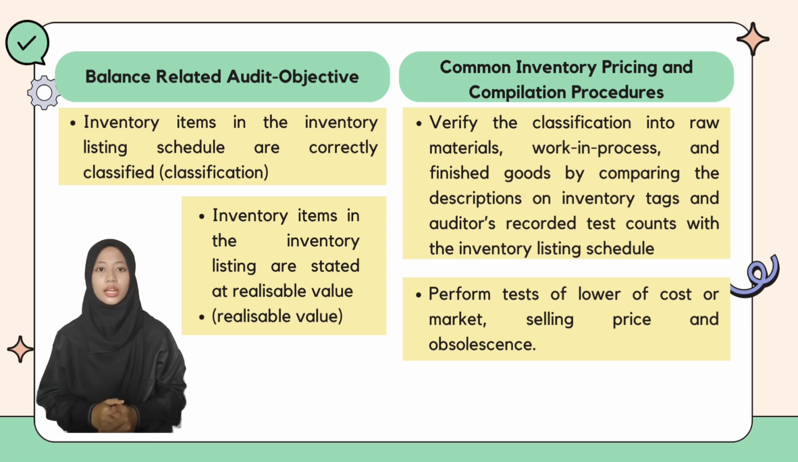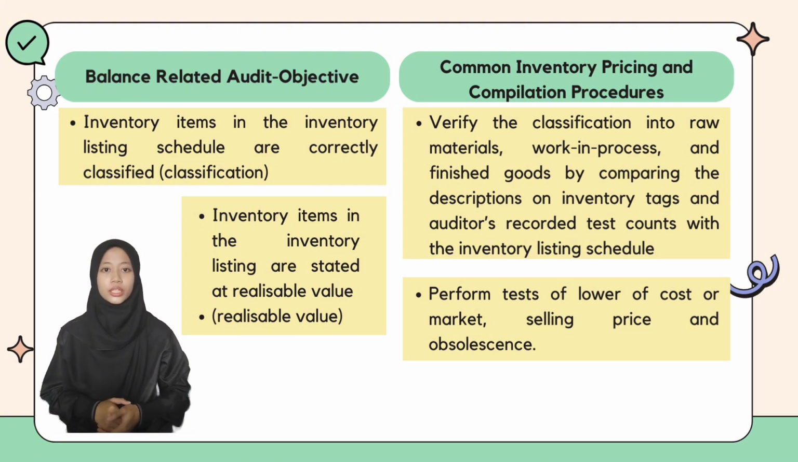Next, the inventory items in the inventory listing are stated at realizable value. Realizable value is the value of the inventory if it was sold, after deducting the cost of selling. The auditor needs to perform tests of lower of cost or market, selling price, and obsolescence.